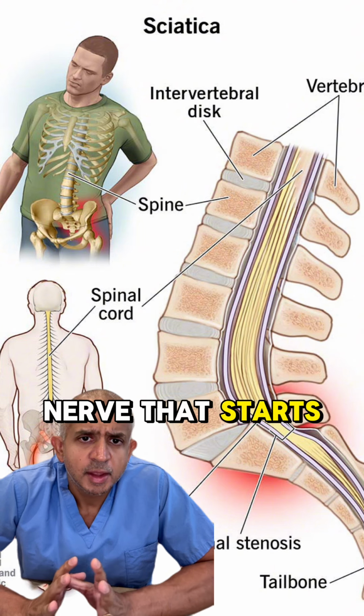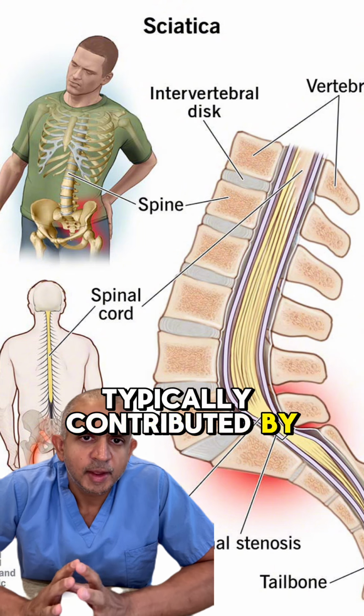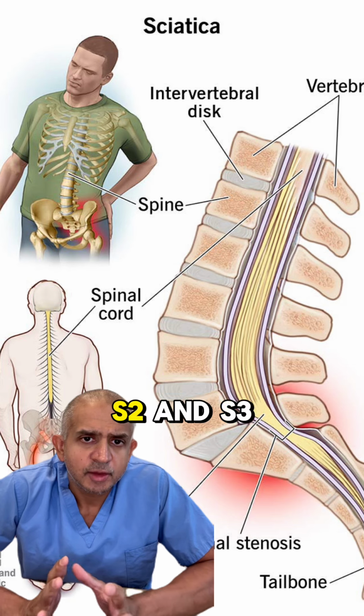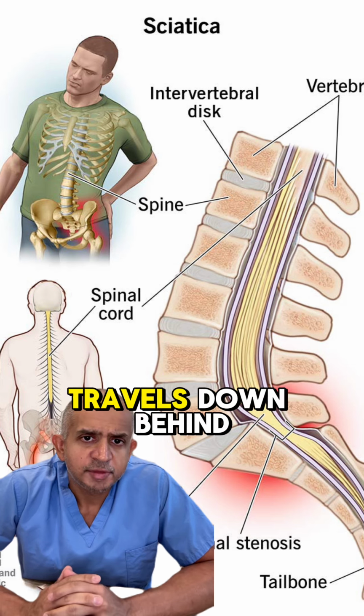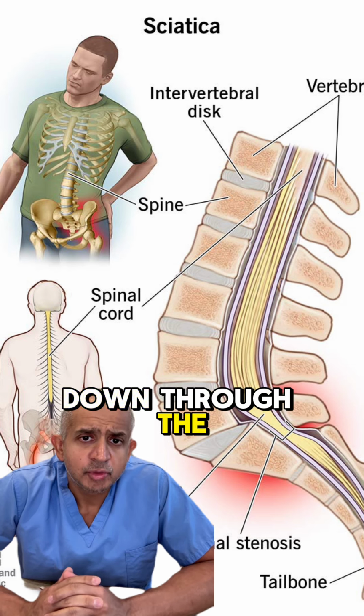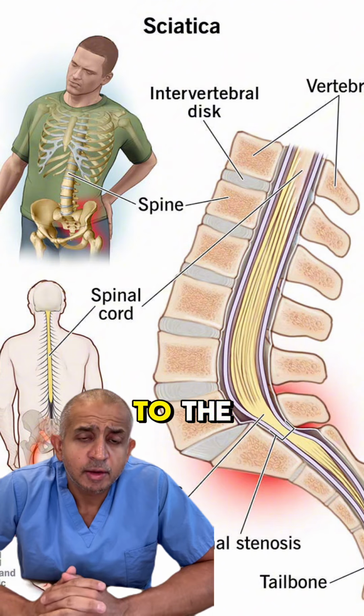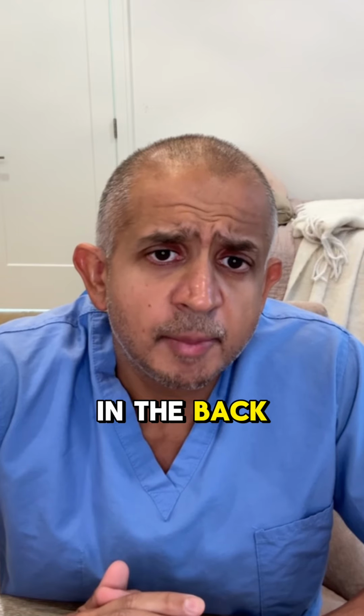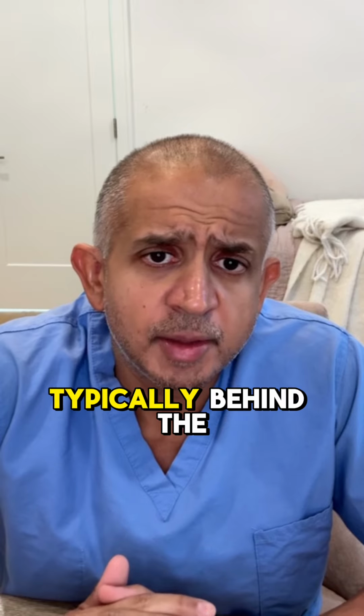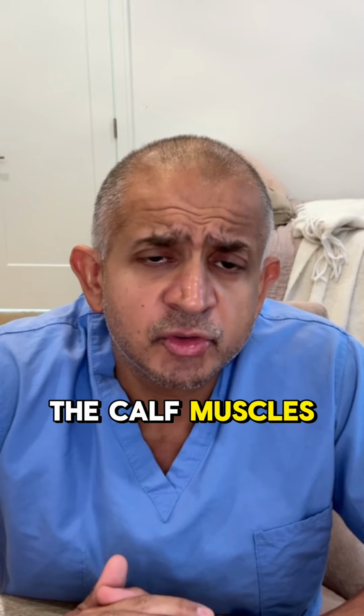is a nerve that starts in the lower lumbar spine, typically contributed by the L4, L5, S1, S2, and S3 nerve roots, and travels down behind the buttocks, down through the hamstrings, down to the calf muscles, all the way down to the nerves in the foot. So sciatica pain usually starts in the back and radiates all the way down to the foot, typically behind the hamstrings and into the calf muscles.